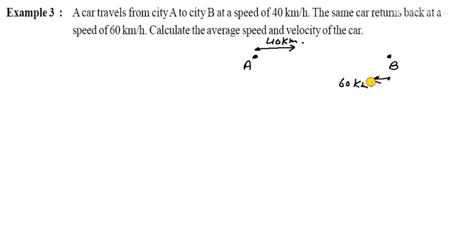And the same car returns back at the speed of 60 kilometer per hour. Calculate the average speed and velocity of car.